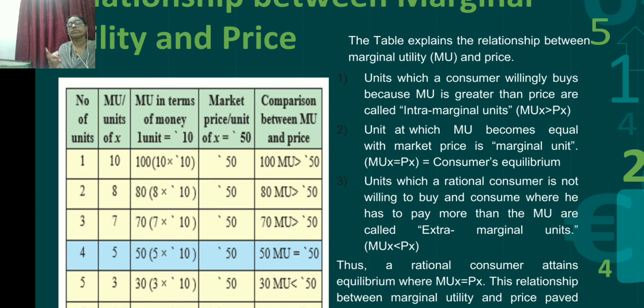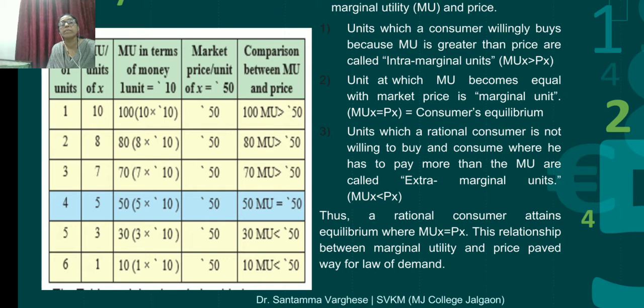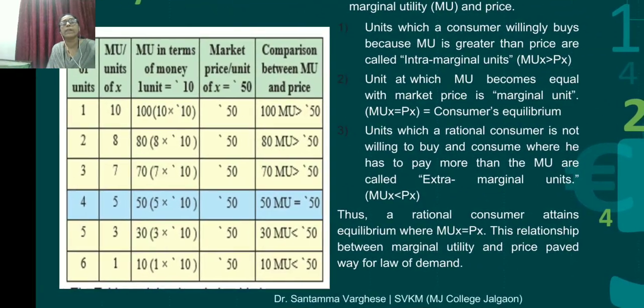The third unit is 50, the fourth unit is 50, the fifth unit too. Each extra unit of X that is taken costs 50 rupees, the market price. Got it?